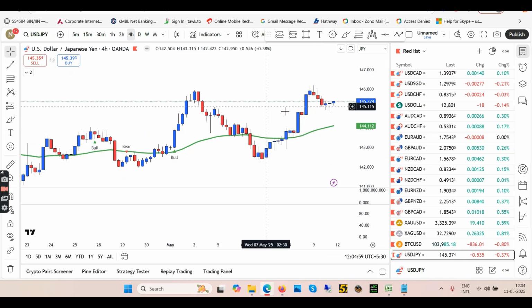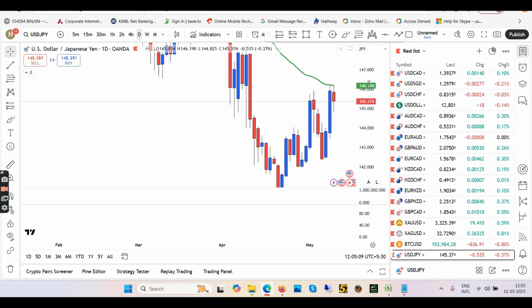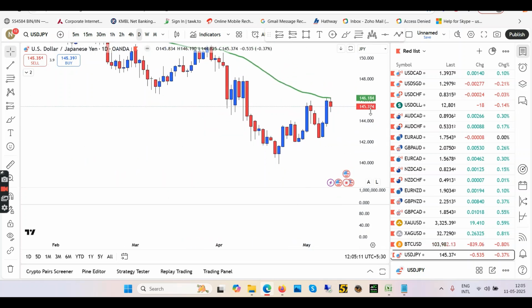Overall, the trend is reversing and look for long opportunities in USDJPY. And in 4 hour, you can enter buy right now if you want to. Otherwise, I'm recording the video at a different time, you're watching the video at a different time, and live action, where we enter live trades, happens at a different time.